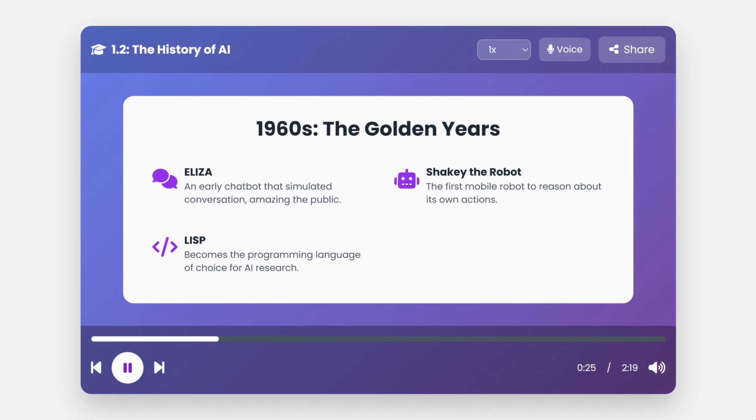The 1960s were a time of great optimism, often called the golden years of AI. Researchers were confident they were on the verge of creating true machine intelligence. We saw the creation of Eliza, an early chatbot that fascinated people by simulating a conversation. We met Shakey, the first robot that could perceive its environment and reason about its actions. And Lisp was developed, becoming the go-to programming language for AI for decades.